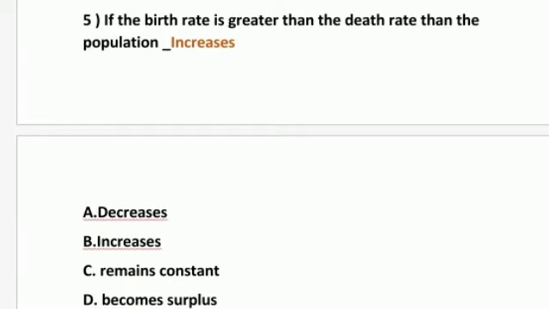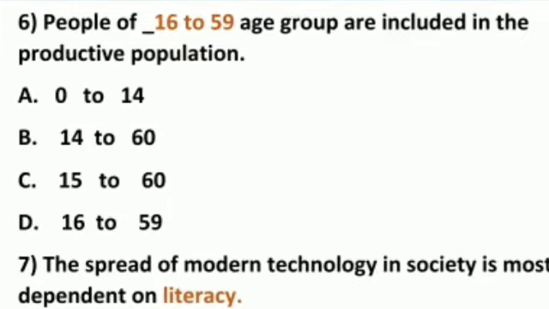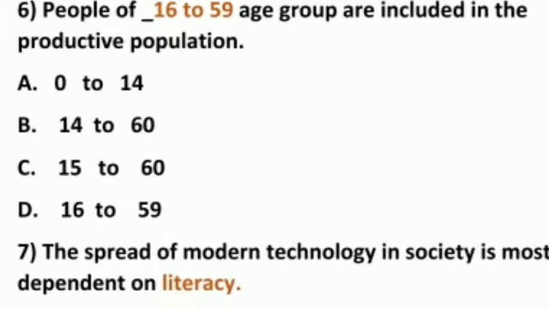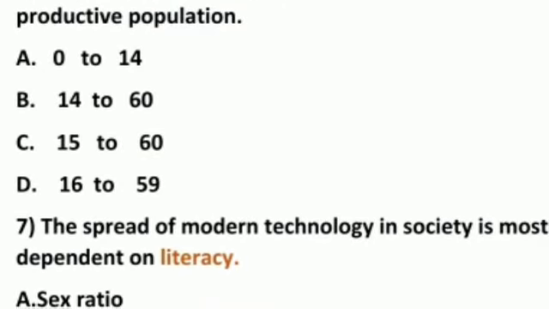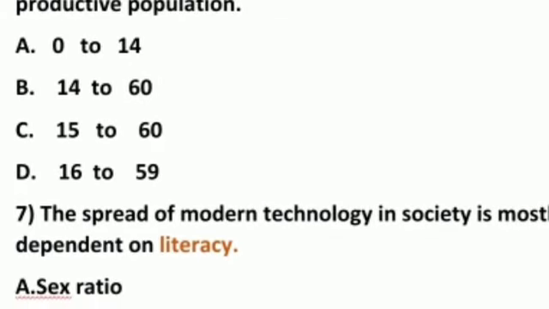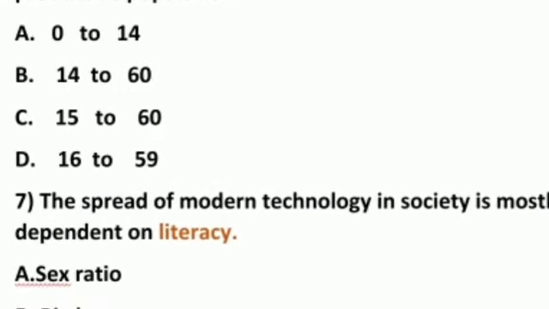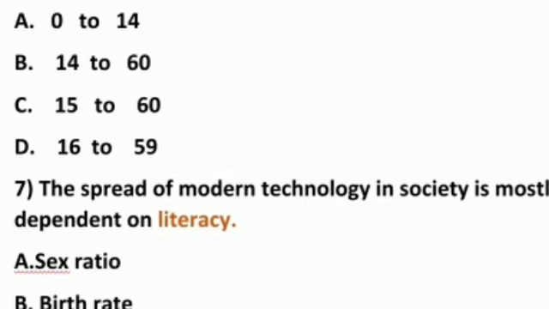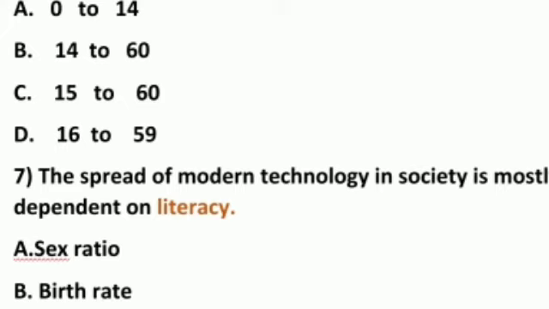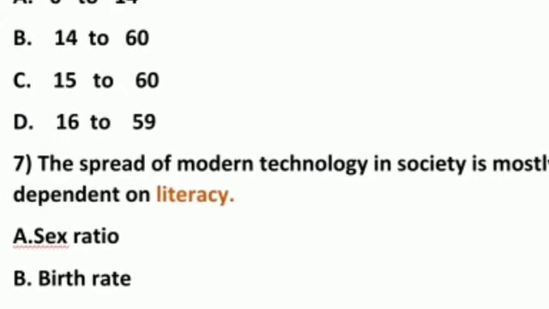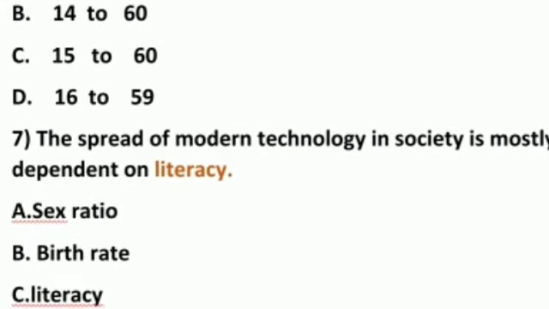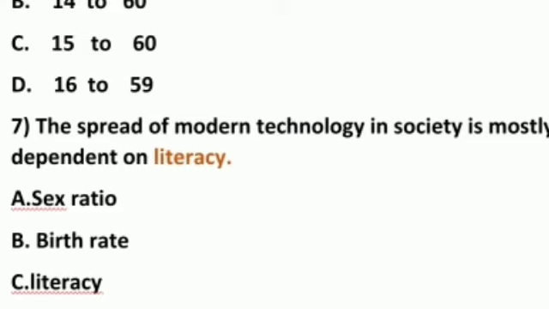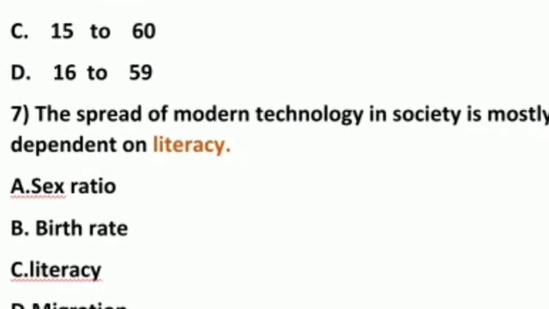Number 5, if the birth rate is greater than the death rate, then the population increases. Number 6, people of dash age group are included in the productive population. Your answer is 16 to 59. Remember students, your answer is 16 to 59 age group will come under the productive population. Number 7, the spread of modern technology in society is mostly dependent on literacy. Answer is literacy.